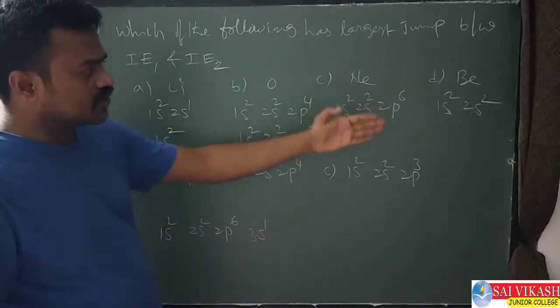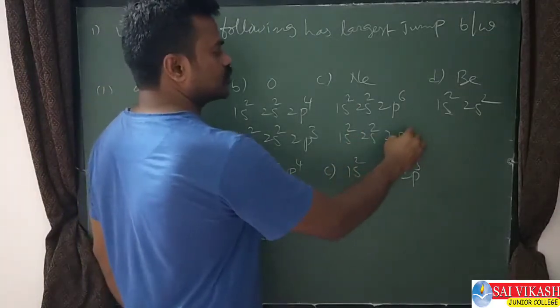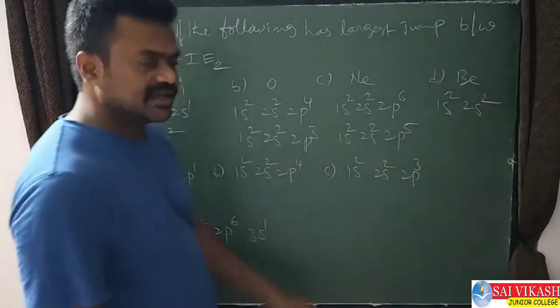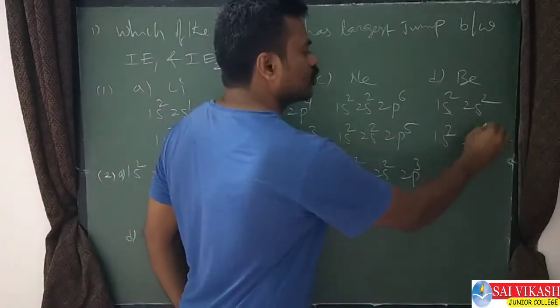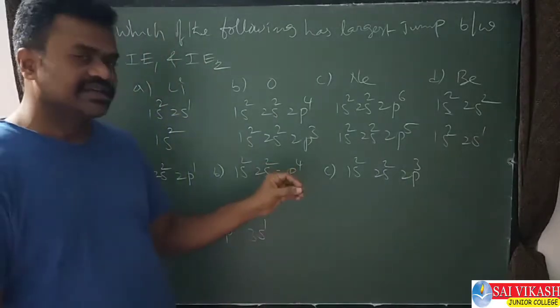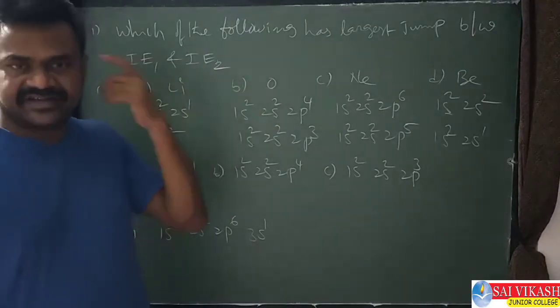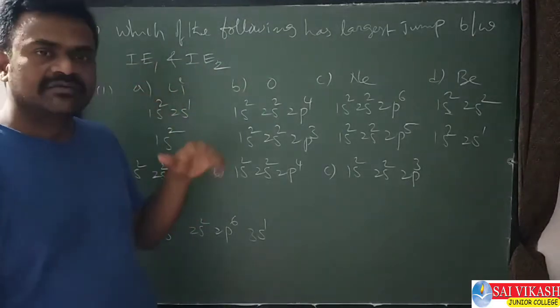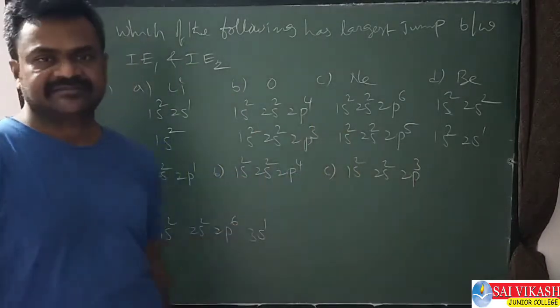Here also, after one electron is removed, it forms 1s2 2s2 2p5. Here, after one electron is removed, 1s2 2s1. But you see, IE1 and IE2 should have a greater difference.